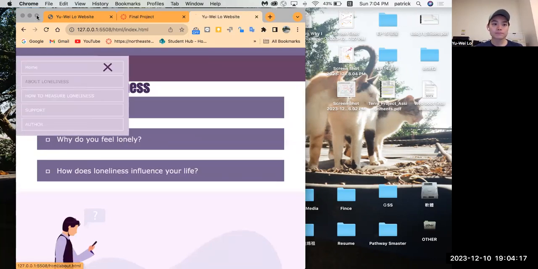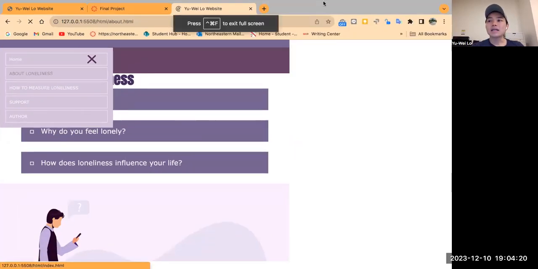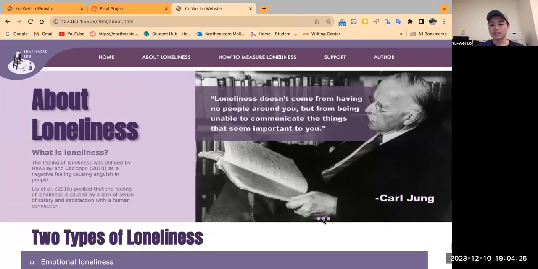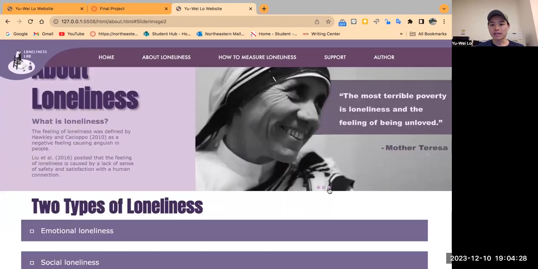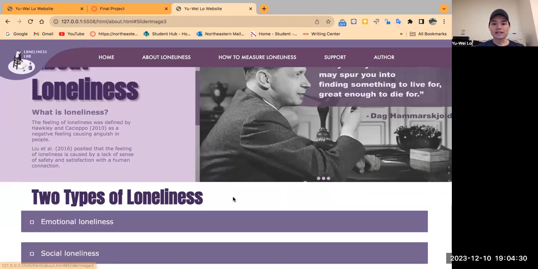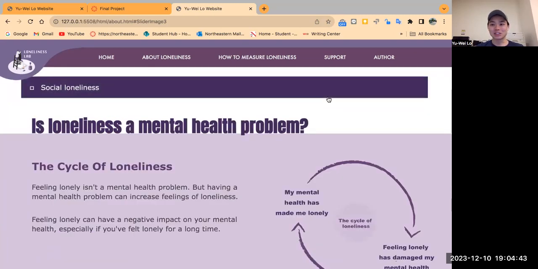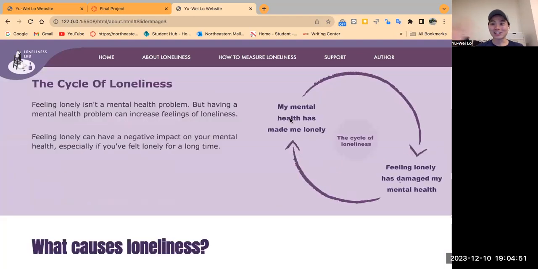It's about loneliness. In this page, I want to introduce the first section because I use a slideshow. So if you click this picture, you're going to have a different slideshow. And after that, you're going down. I also use accordion. I love this feature because it can organize a lot of information in a very good looking way. Okay, and here I almost use the same transition for all of the pictures. Just like if you hold over, the picture is going to be bigger like this. Yes, I love it. You're going to have more interaction. It's really interesting. That is also from my professor's advice.